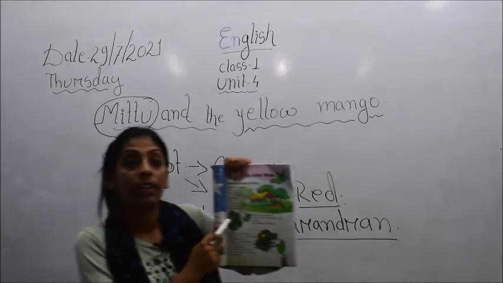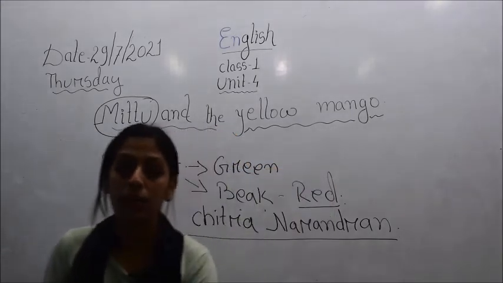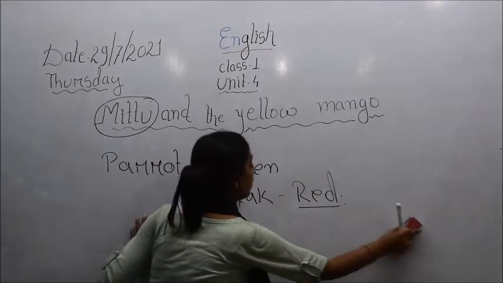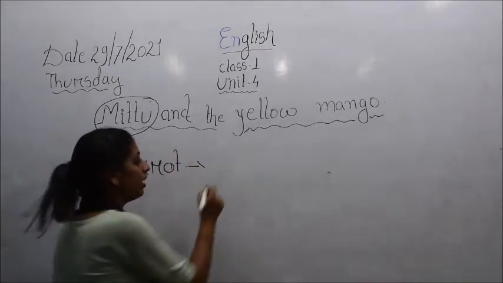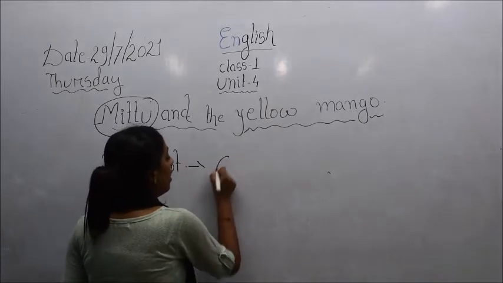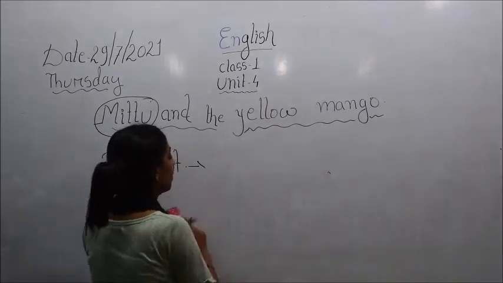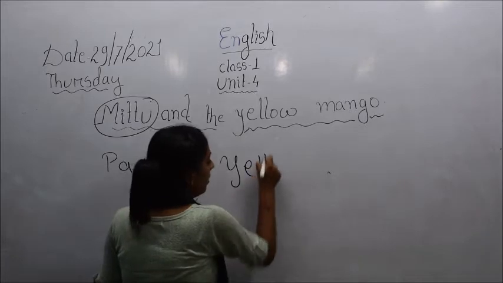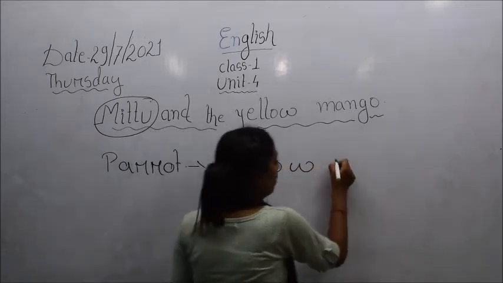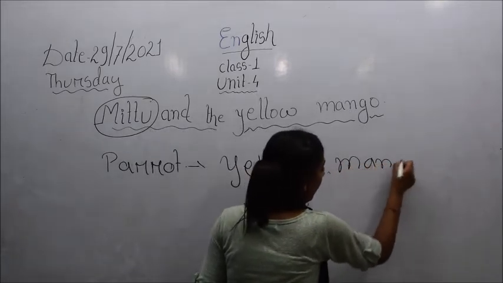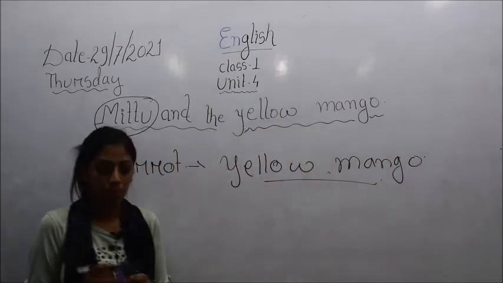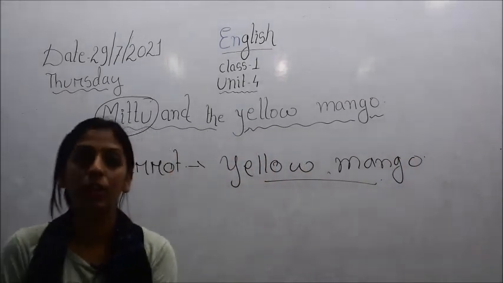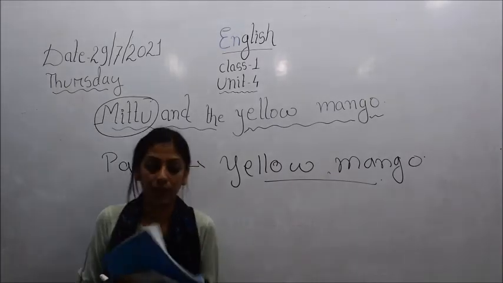So Mittu saw a yellow mango. Y-E-L-L-O-W, yellow; M-A-N-G-O, mango. While flying, Mittu saw a big yellow mango, and then we will see what happened.